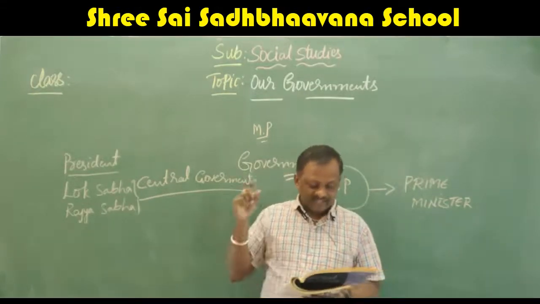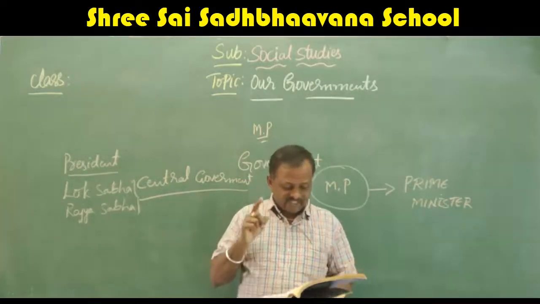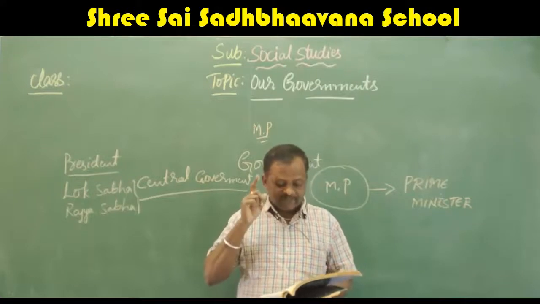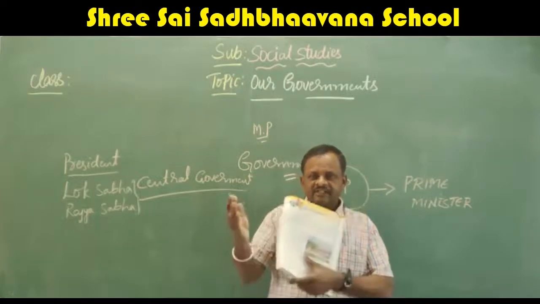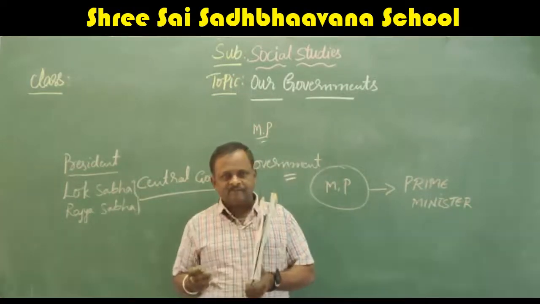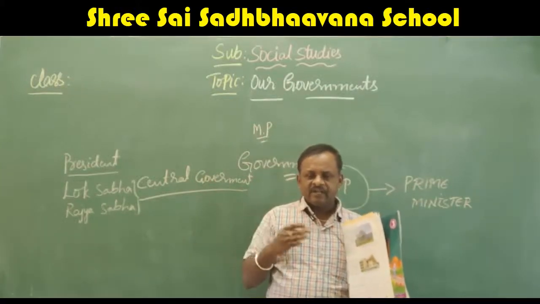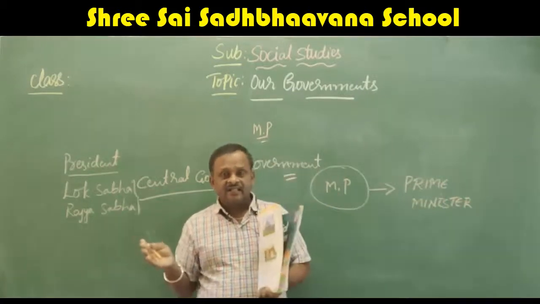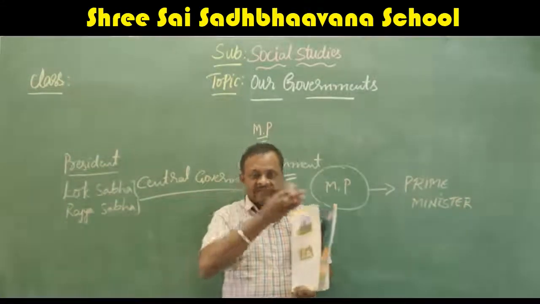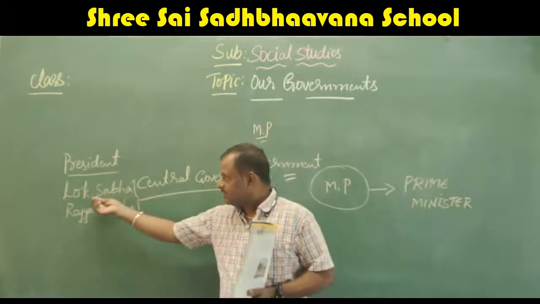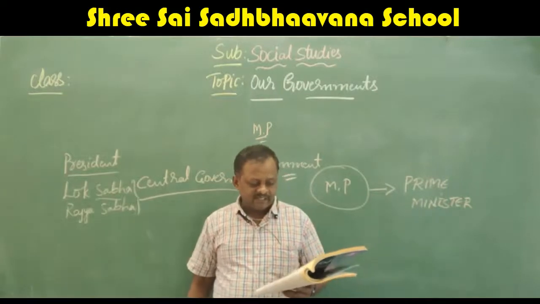I have already explained. The Lok Sabha is the lower house of the parliament. People of each state will elect members to represent them in the Lok Sabha. In a state, according to the districts and taluks, they divide it, and this much population elects one member. According to that population, they elect the MP, member of parliament, and the MPs will look after the Lok Sabha. They are called the members of parliament or MPs.